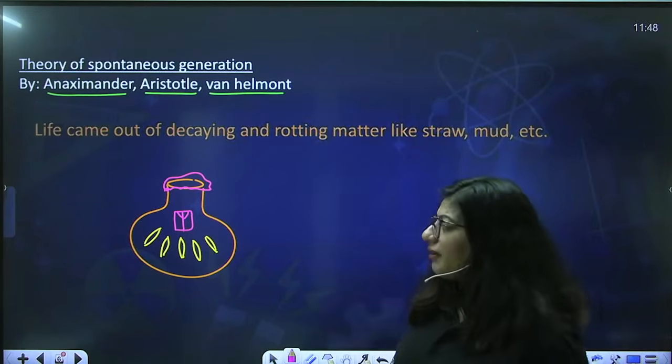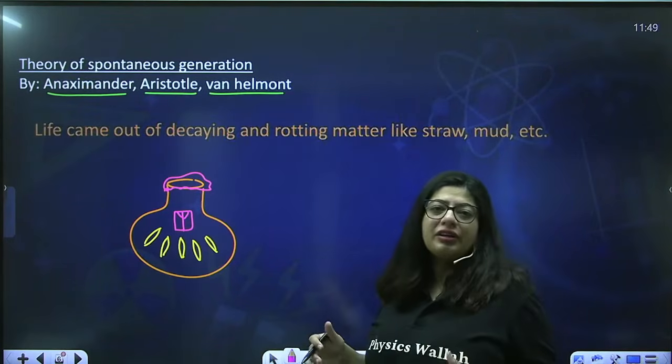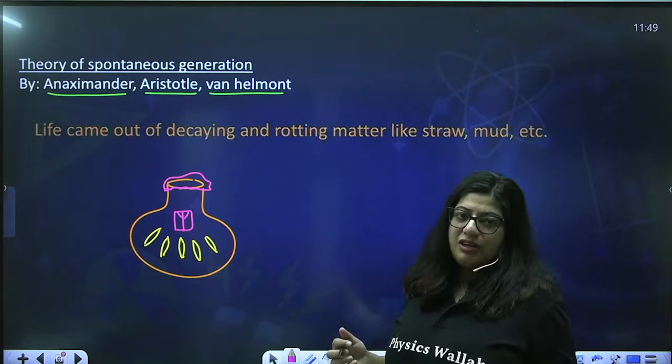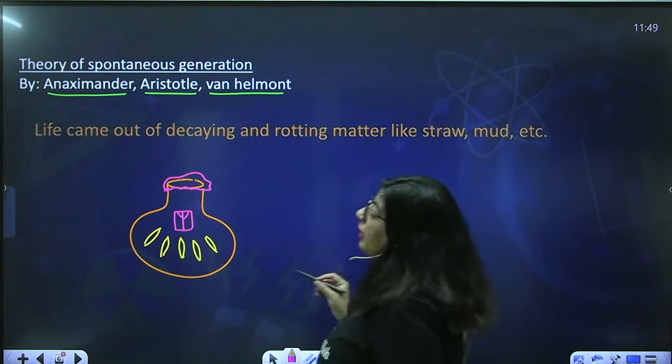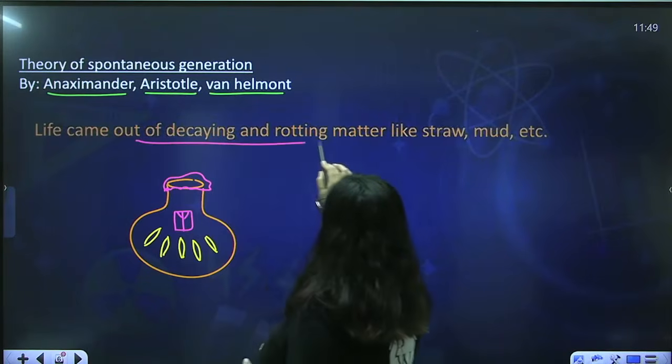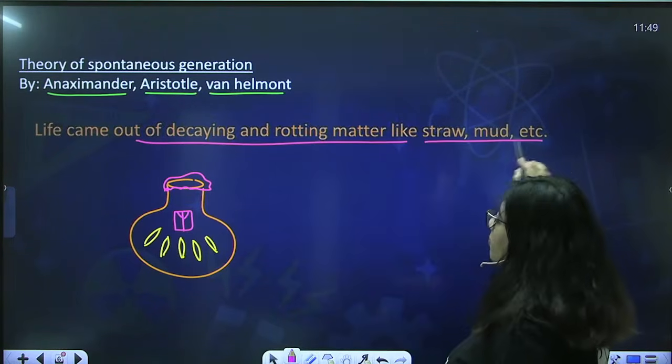But no, rats just came there to eat it, but they didn't analyze that. So this was the theory of spontaneous generation, which says that life will come out from decaying and rotting matter like straw, mud, etc.